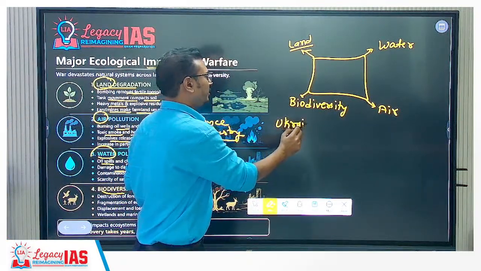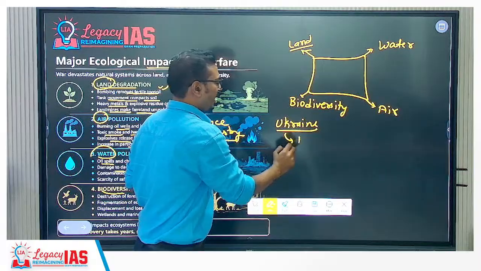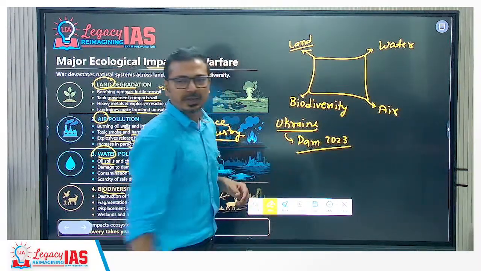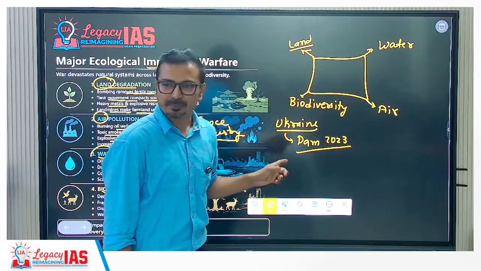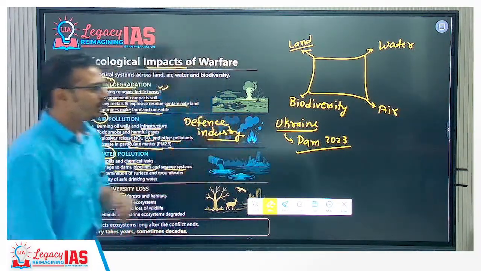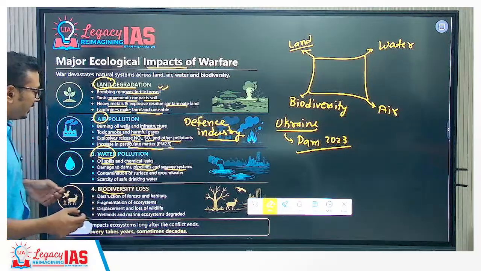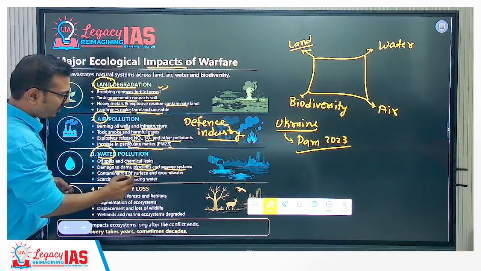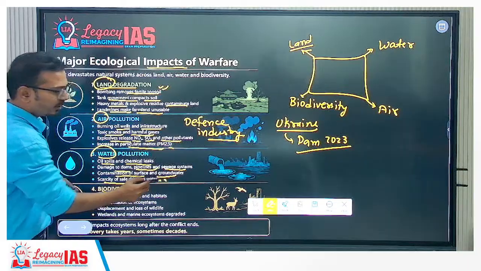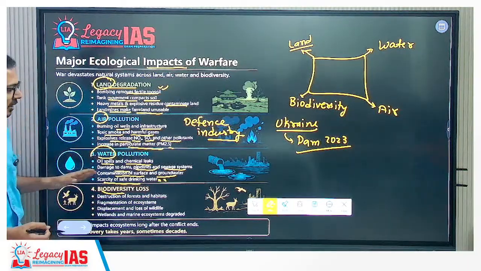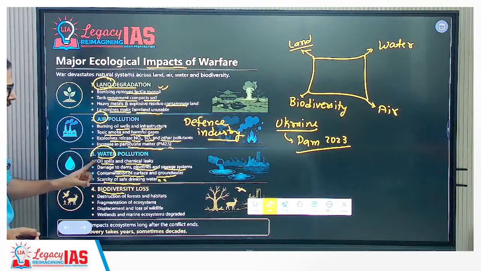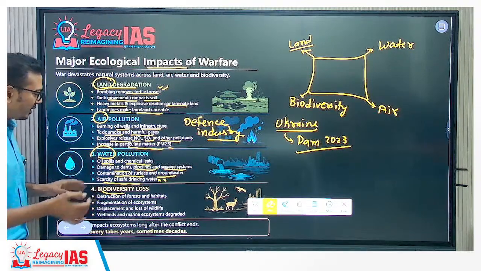In Ukraine, a dam burst in 2023. There was one question on dam failure in GS3 paper 2023 based on this only. And one more dam failure happened in Libya. Contamination of surface and groundwater, scarcity of safe drinking water. These kinds of things happen. We can say that it affects overall water quality and water supply, drinking water supply.